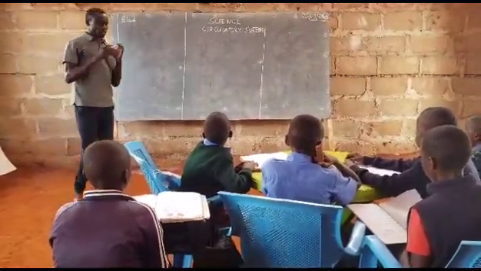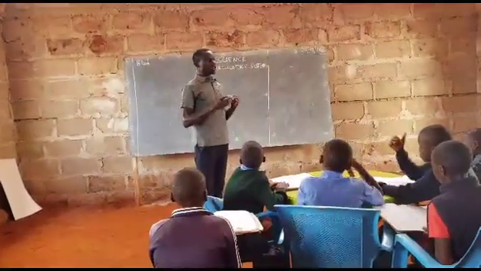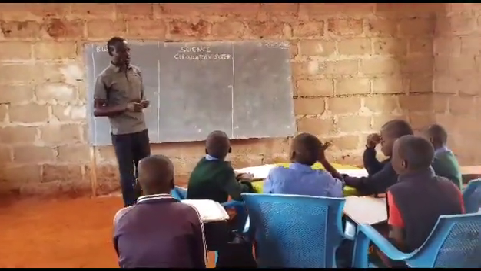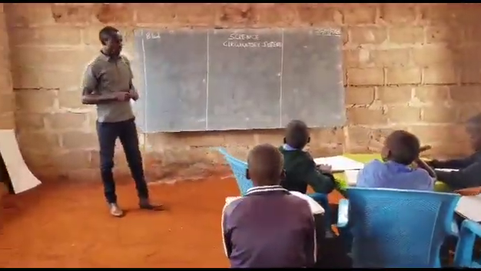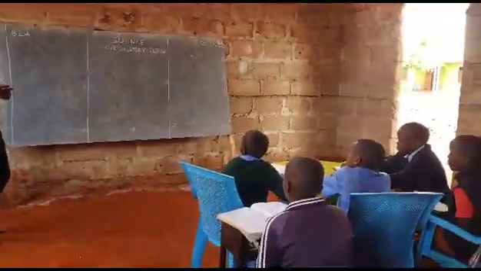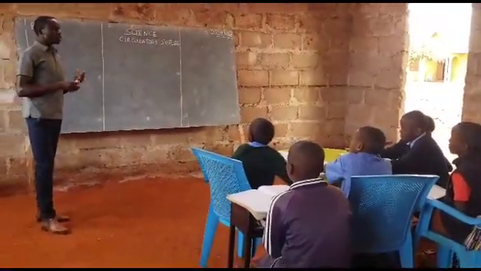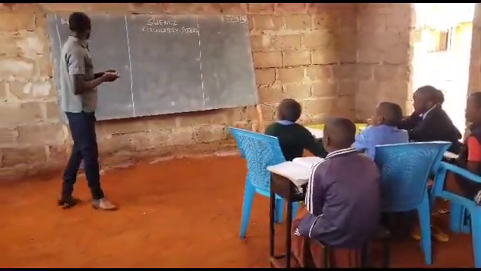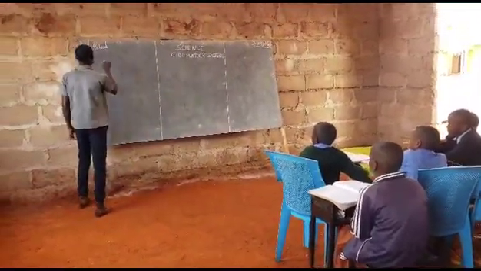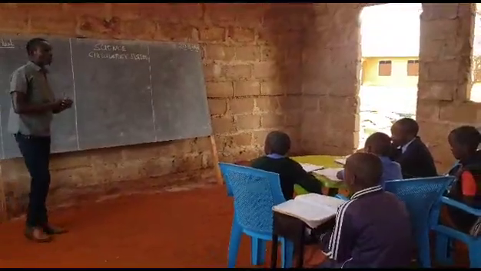As you know, blood is a red fluid which flows in our bodies. All living things have blood which flows in their bodies. So, who can mention to us the components of blood now?